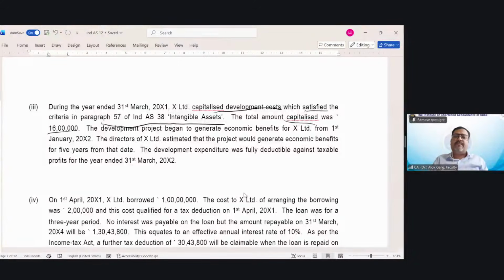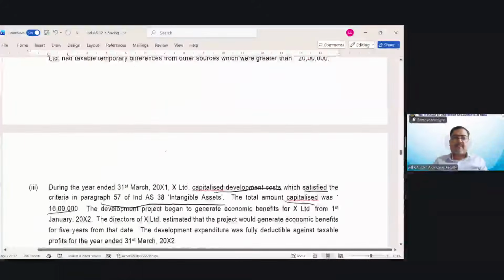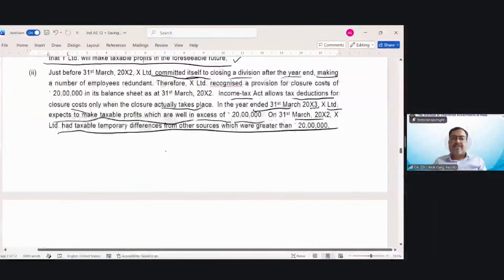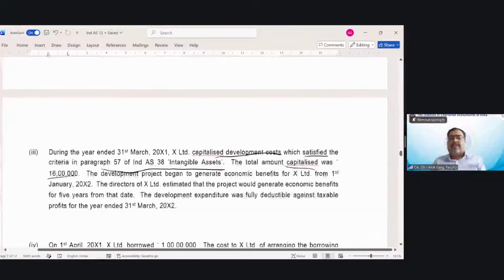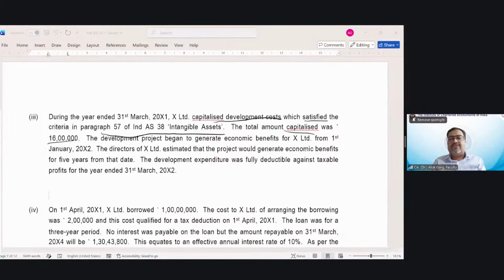So my dear friends, what is the carrying value of the development cost as on 31st March X2? This has started giving the economic benefit from 1st January X2. So in the last quarter, in year 20X2, the amortization has to be charged only for 3 months.